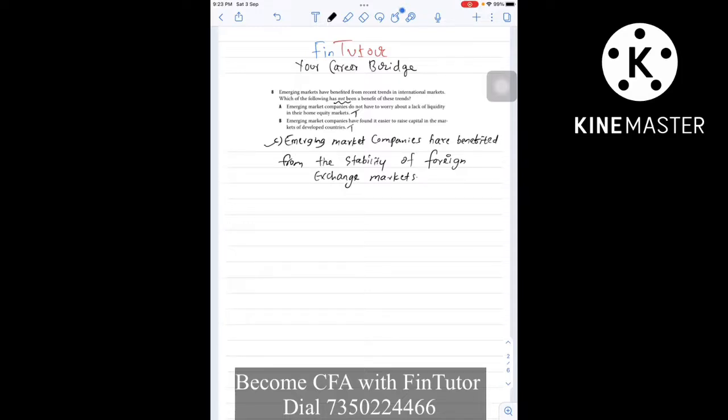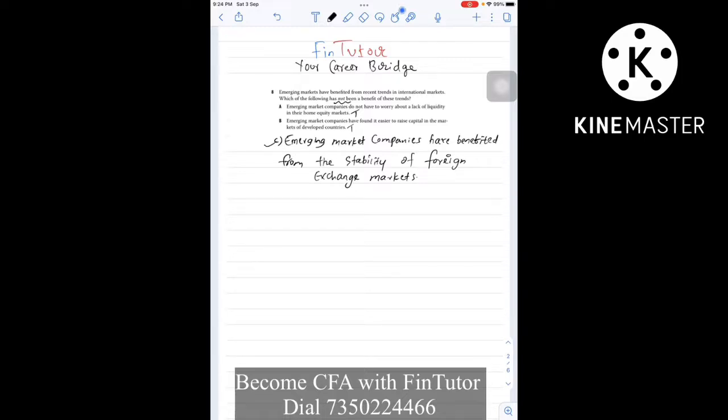Let's read out what is option C. Emerging markets companies have benefited from stability of foreign exchange market. No, this is not the case. Emerging markets companies have not got foreign exchange stability benefit. You need to understand, over the past two decades, the trend has emerged. And what is this trend? The trend is increasing number of companies are dual listed, which means that their shares are simultaneously issued and traded in 2 or more markets.